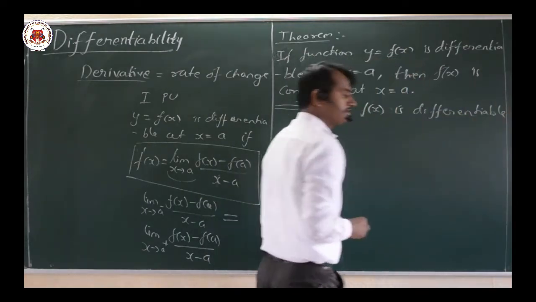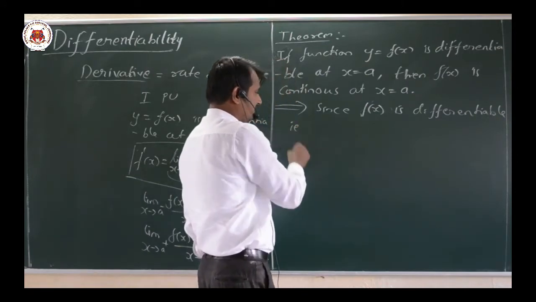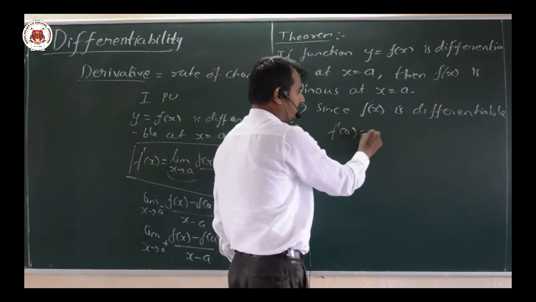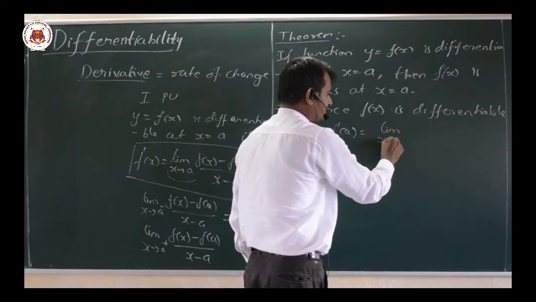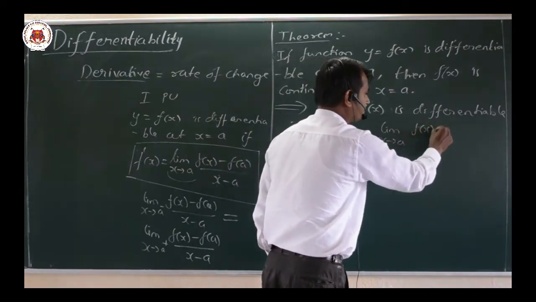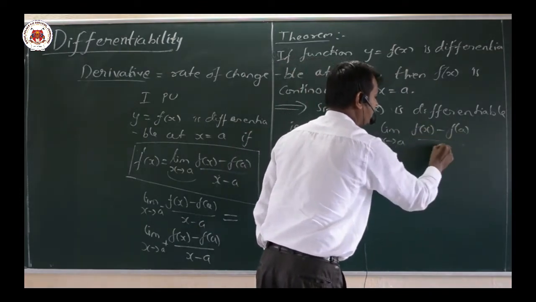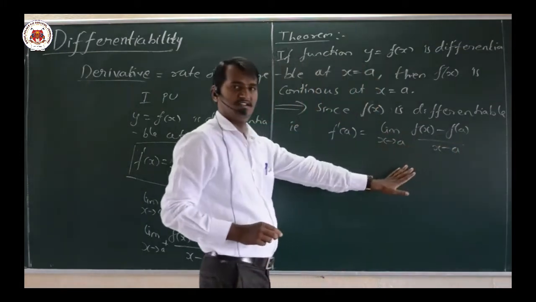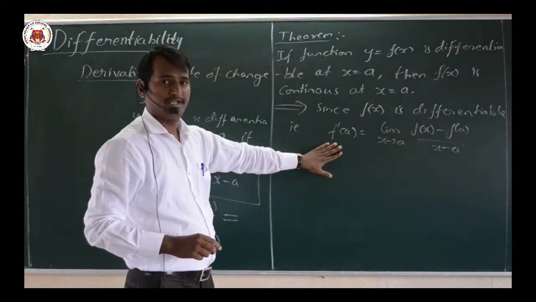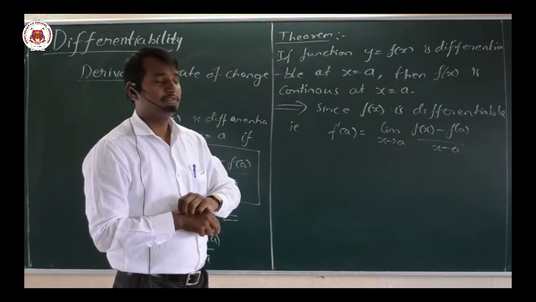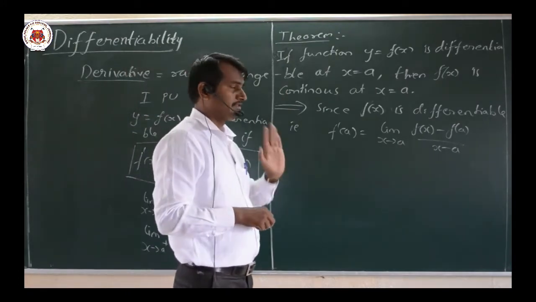Since f of x is differentiable, that is f dash of a equals the limit as x tends to a of f of x minus f of a divided by x minus a exists, and its value is called f dash of a. That is nothing but our definition of differentiation that we had already seen.